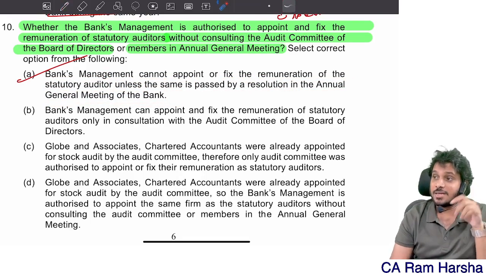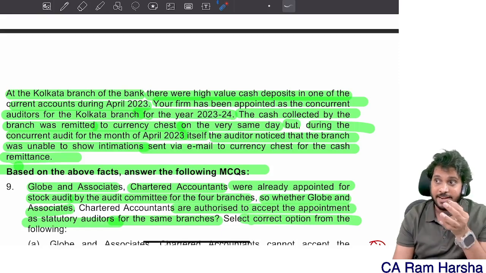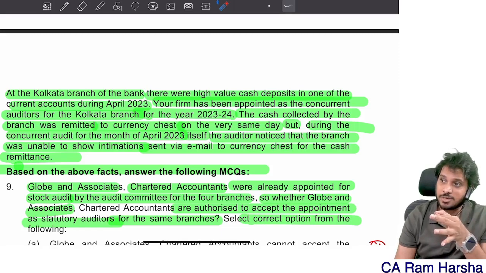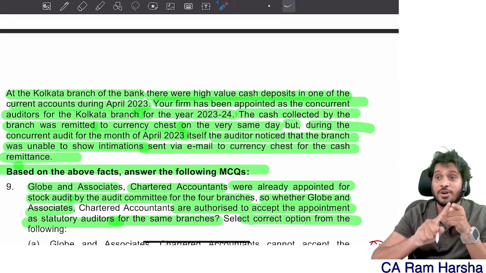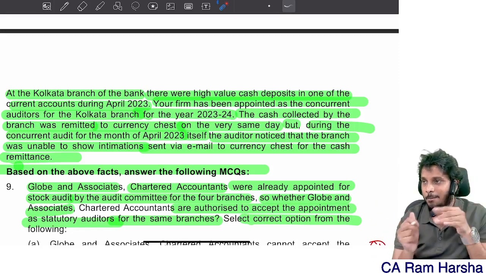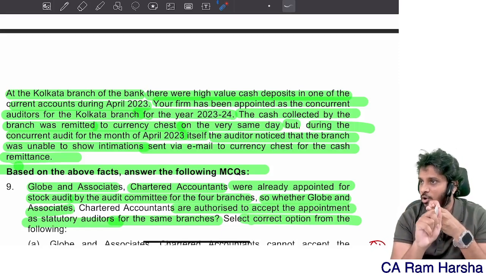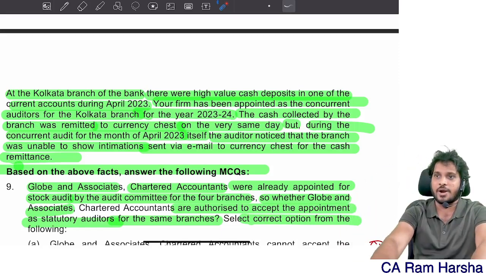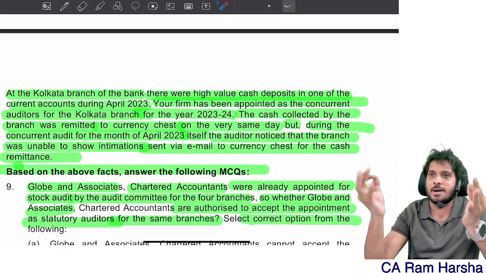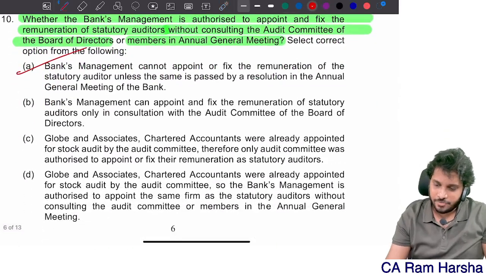Clear? Because here the bank is not State Bank of India, not a nationalized bank, and by default not a regional rural bank. By default, I assume any other banking company. Remember, private sector banks. For private sector banks, who can appoint the auditor? Members at the AGM. Yes or no? But whatever it is, prior approval of RBI is required before recommending the auditor in the AGM. In the selection of the auditor, who will participate? Audit committee and board of directors. Both will. The audit committee will select and recommend to the board of directors. The board of directors will recommend to members, and members should ultimately appoint and fix the remuneration. This is what happens in private sector companies. Correct? So that's it. Answer is D. Or here, A. 10th question answer is A.